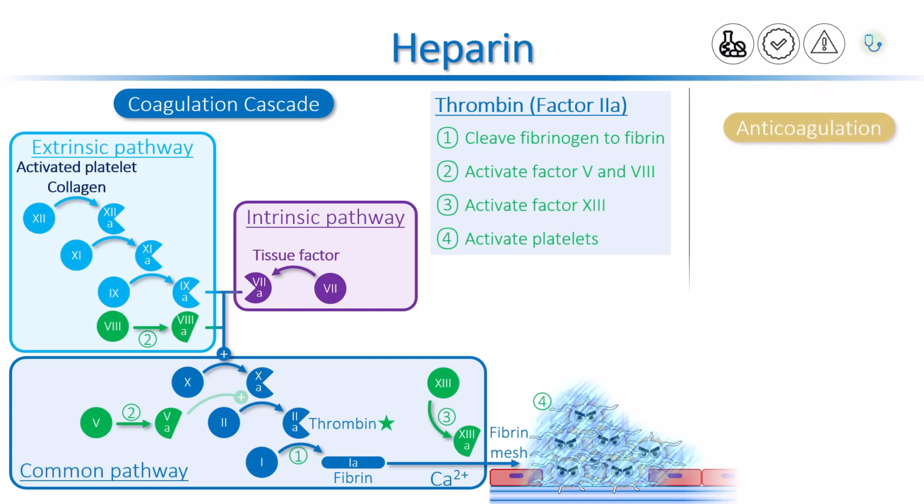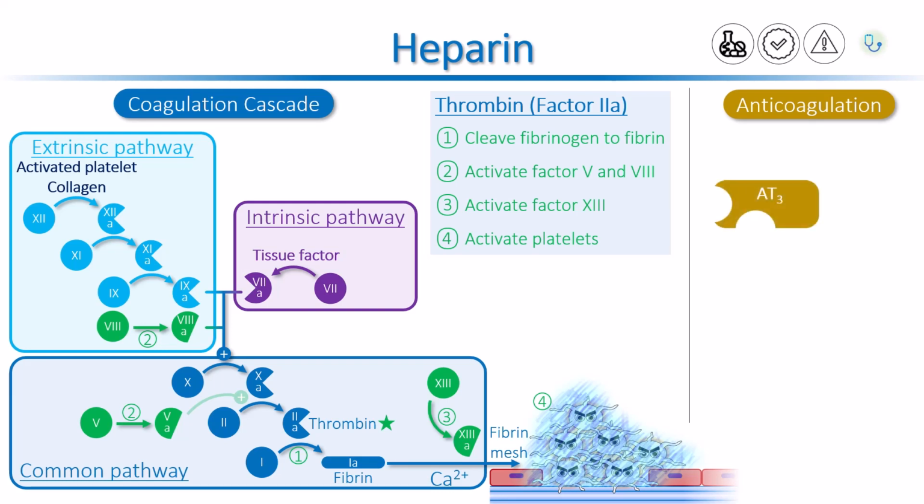On the other hand, the coagulation cascade is countered by several anticoagulant proteins. One of the anticoagulant proteins is called antithrombin 3. It is sometimes just called antithrombin, a protein made by the liver and released into the blood. When antithrombin binds to clotting factors, these factors do not have coagulation properties. Antithrombin can bind both thrombin and factor 10A, and thus inhibit their coagulation activities.